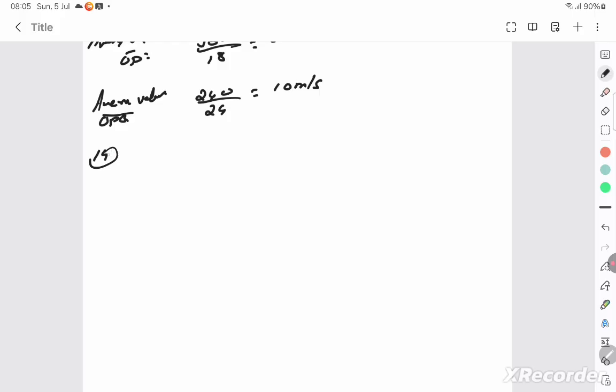The 14th question, the position time relation is x is equal to A, which is 8.5, plus B, which is 2.5, into t square.